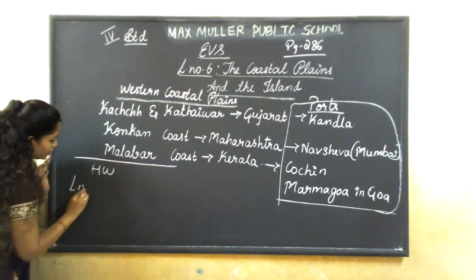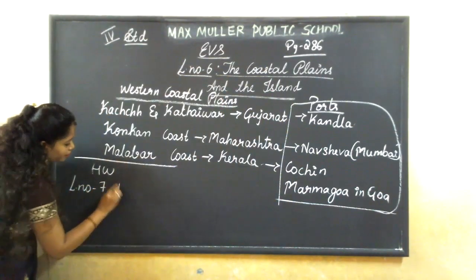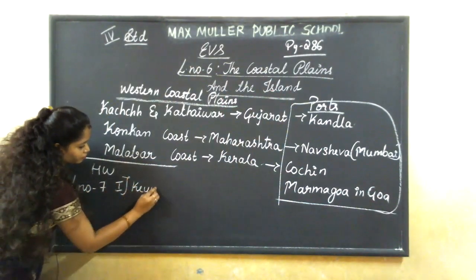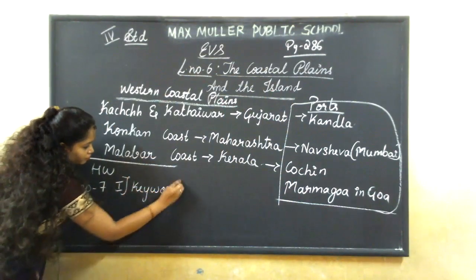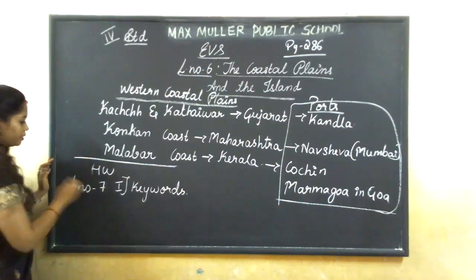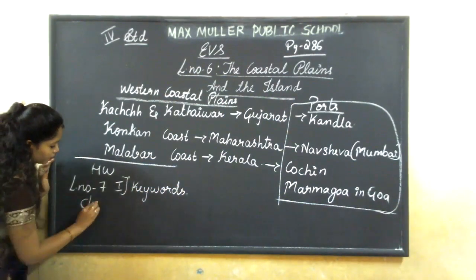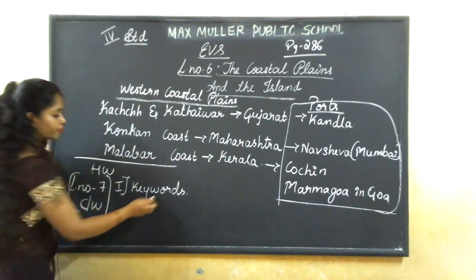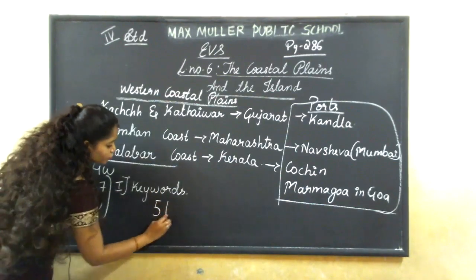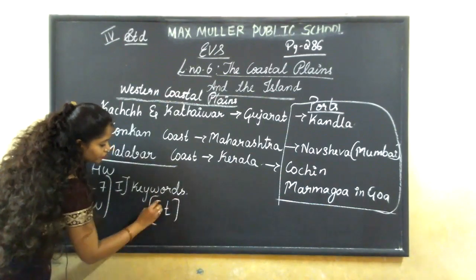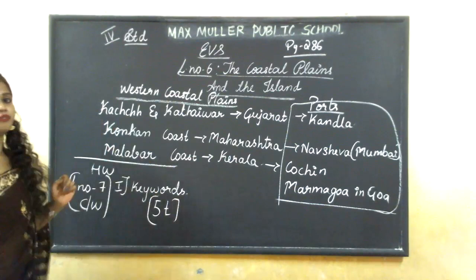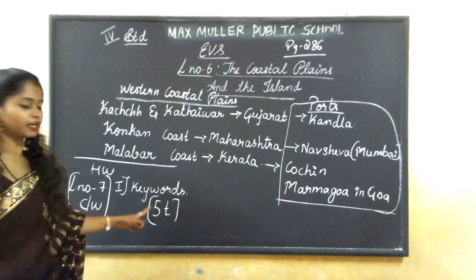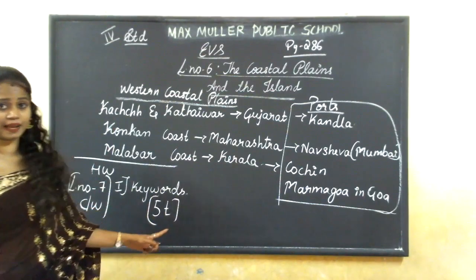It is lesson number 7, from classwork. First main keywords, you should write 5 times.